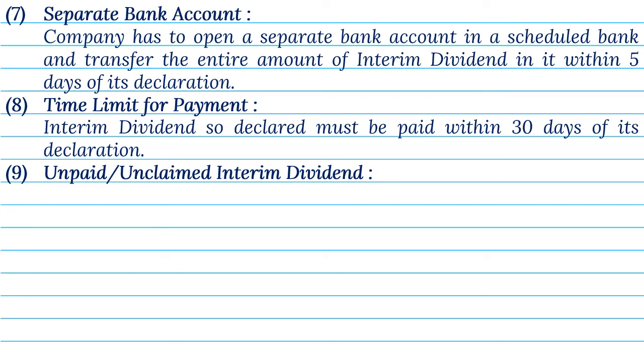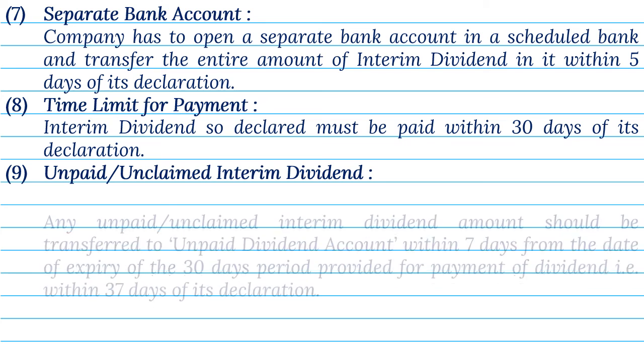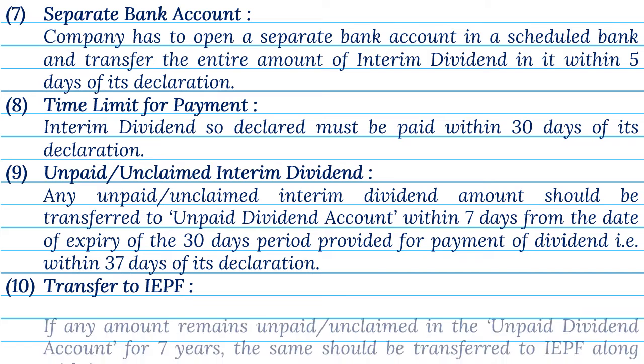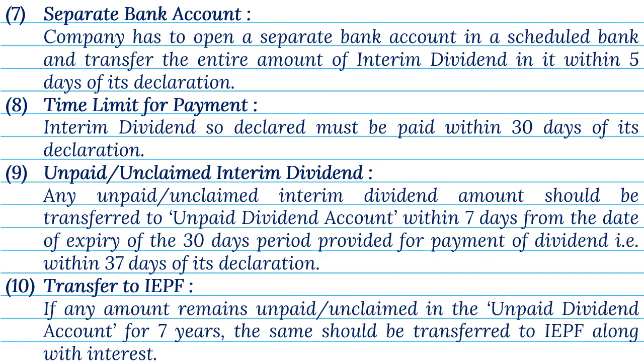9. Unpaid or unclaimed interim dividend. Any unpaid or unclaimed interim dividend amount should be transferred to the unpaid dividend account within 7 days from the date of expiry of the 30 days period provided for payment of dividend, that is, within 37 days of its declaration. 10. Transfer to IEPF. If any amount remains unpaid or unclaimed in the unpaid dividend account for 7 years, the same should be transferred to IEPF along with interest.